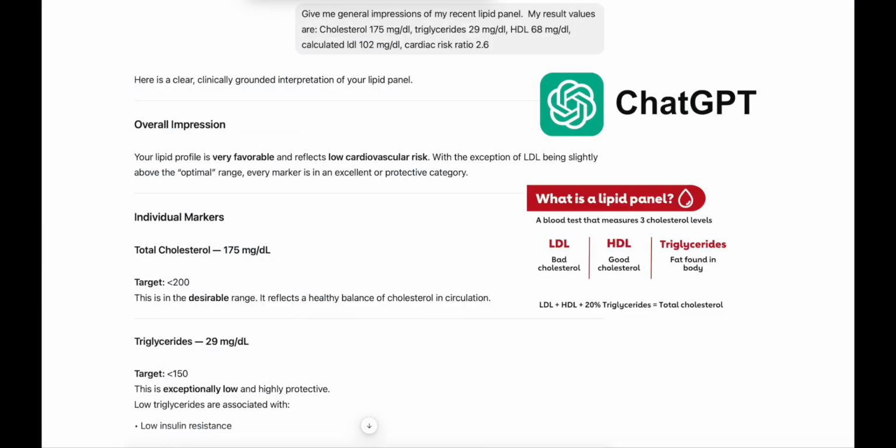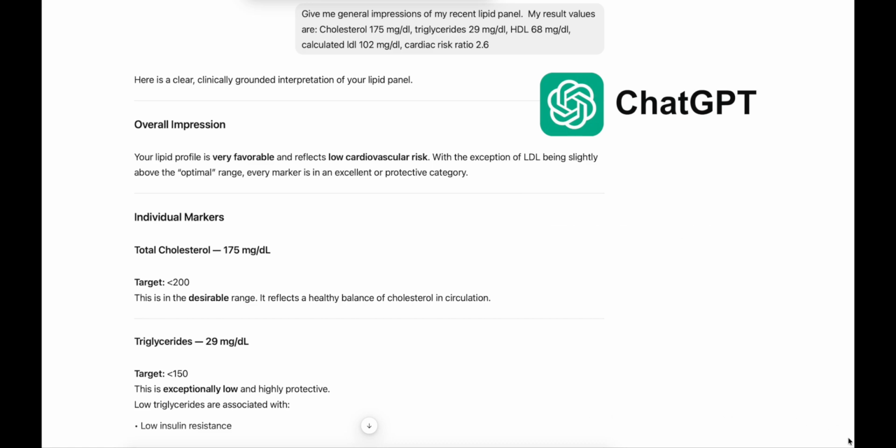Here is a clear, clinically grounded interpretation of your lipid panel. Overall impression: Your lipid profile is very favorable and reflects low cardiovascular risk. With the exception of LDL being slightly above the optimal range, every marker is in an excellent or protective category.